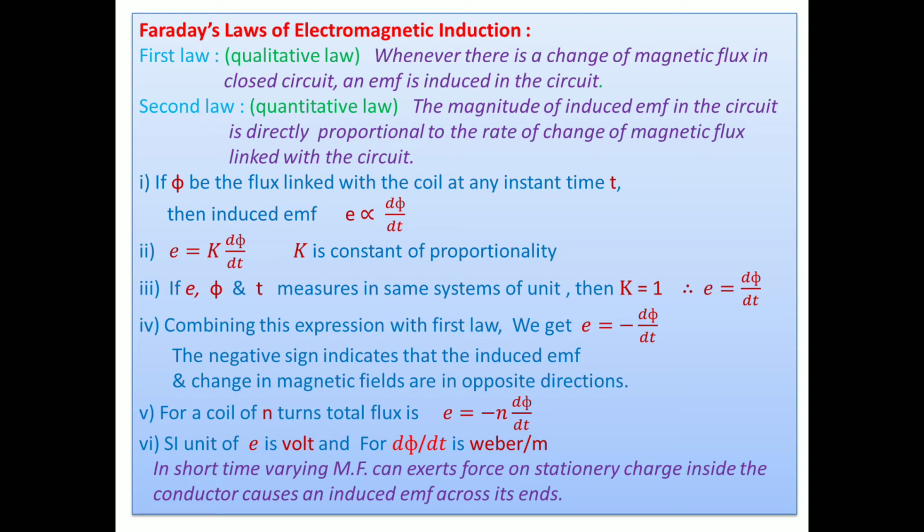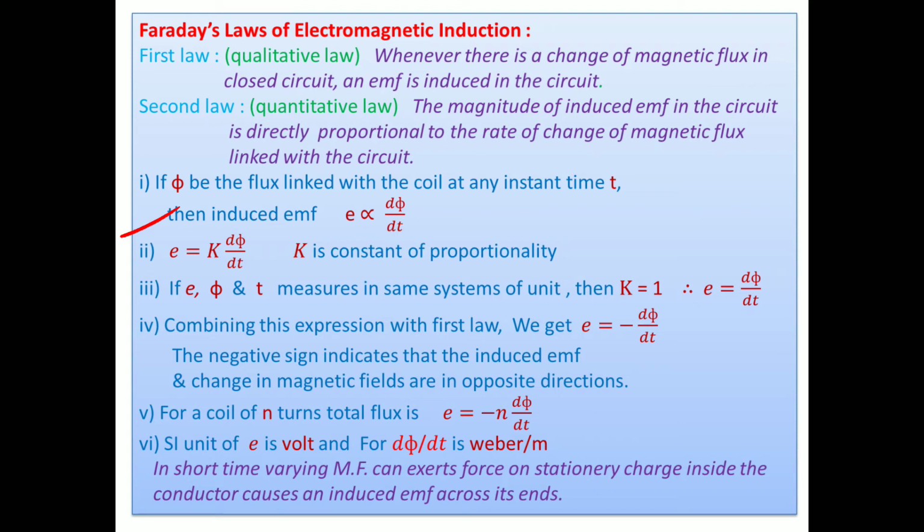The magnitude of induced EMF in the circuit is directly proportional to the rate of change of magnetic flux linked with the circuit. If phi is the flux linked with the coil at any instant, then the induced EMF E equals what? E is directly proportional to d phi by dt by the second law. Thereafter, if we take the equal sign, E equals K d phi by dt, where K is the constant of proportionality. But suppose we take E, phi and t measured in the same system of units.